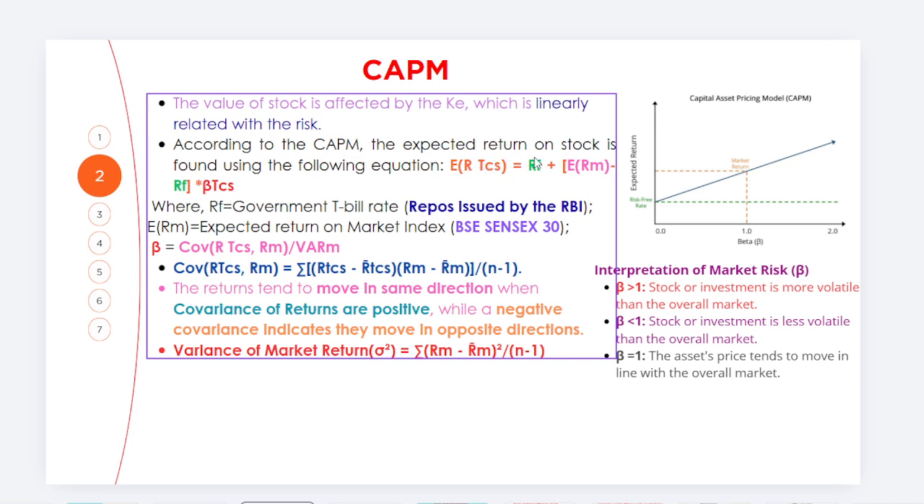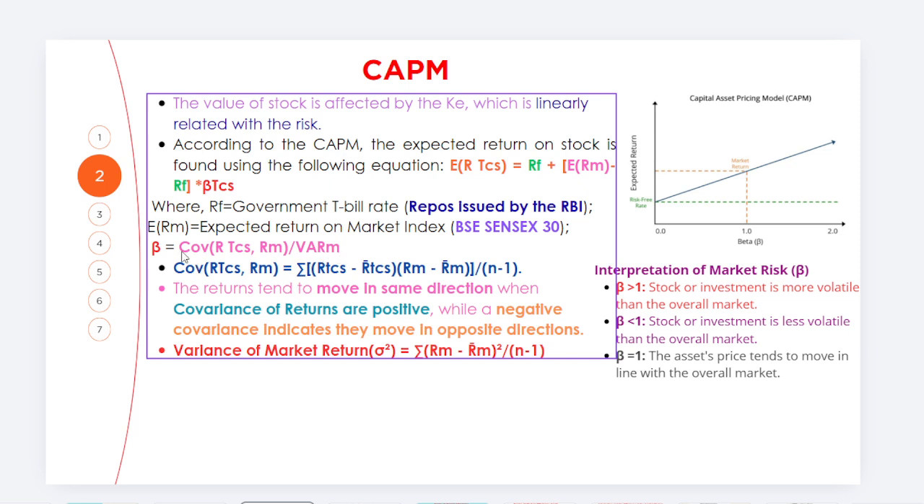निकाल्न खोज्नु भयो भने, so is this RF plus ERM minus RF and beta of TCS निकाल्नु पर्ने हुन्छ, where we could say that RF is the government treasury bill rate, that's the repo issued by the RBI, Reserve Bank of India. ERM भनेको you can say that expected return on the market index, जस्तो market index को लागि मैले Bombay Stock Exchange Sensex 30 को लिएर छु भने, while beta value is simply we can say that covariance of RTCS, RM and divided by variance of the market.